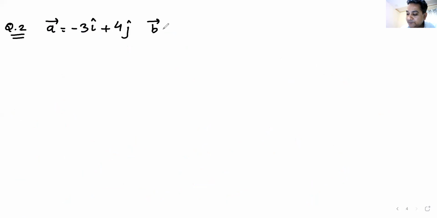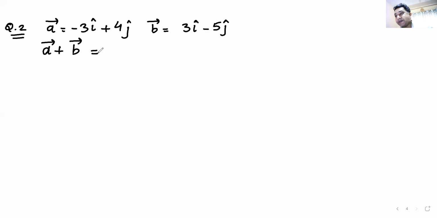Vector B is 3i minus 5j. You have to find the resultant of these vectors. Resultant means you have to find A vector plus B vector. You have to tell me the magnitude, you have to tell me the direction, and you have to draw the vectors. Your time has already started.